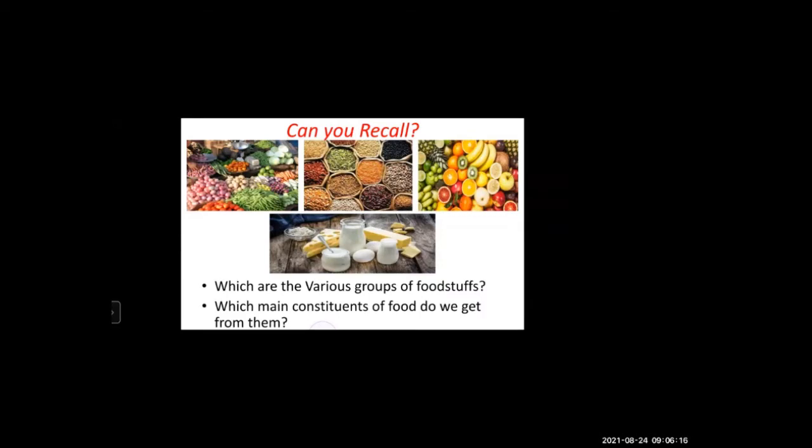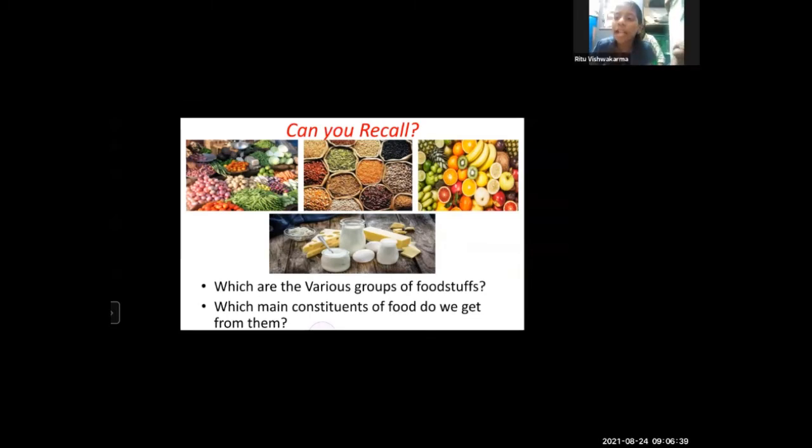Isn't it? So what do you get from this food? A simple question I wanted to ask: why do we eat food? Why do we eat food? Tell me. For our health. For energy. Yes, very good. For energy, isn't it?